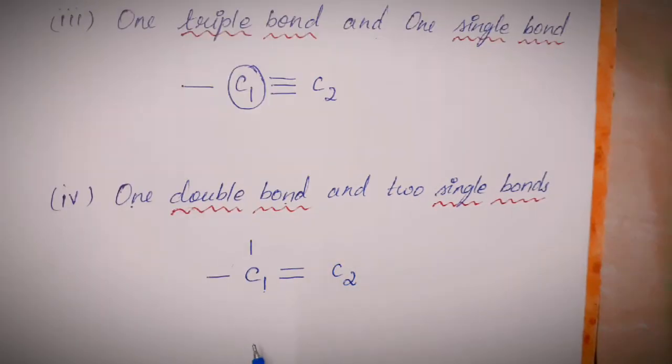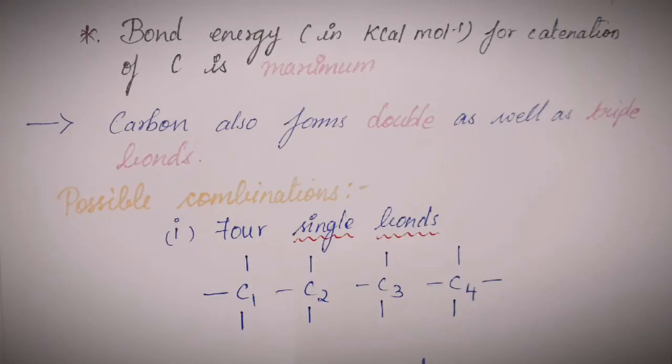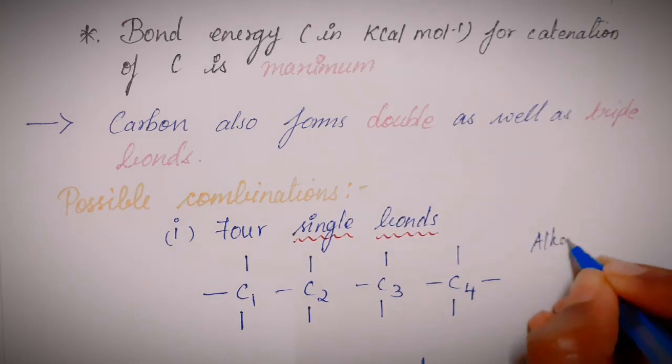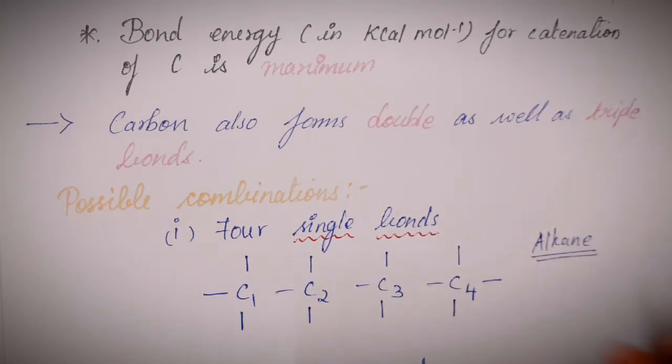The last possibility, or most important concept in organic chemistry, is when a compound or a chain has only single bonds, you call that compound an alkane. These are highly stable compounds. I'll explain what alkanes are and why you name them so in the next video when I discuss IUPAC nomenclature.